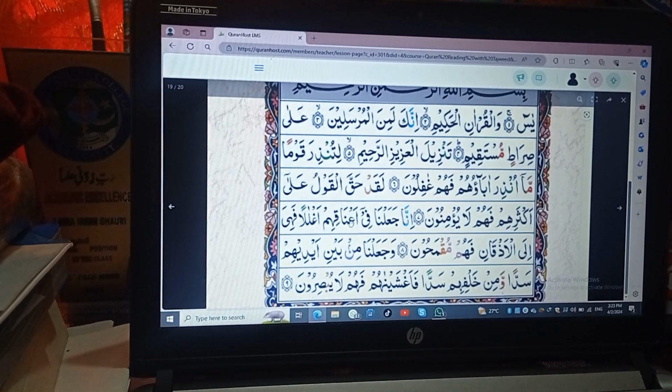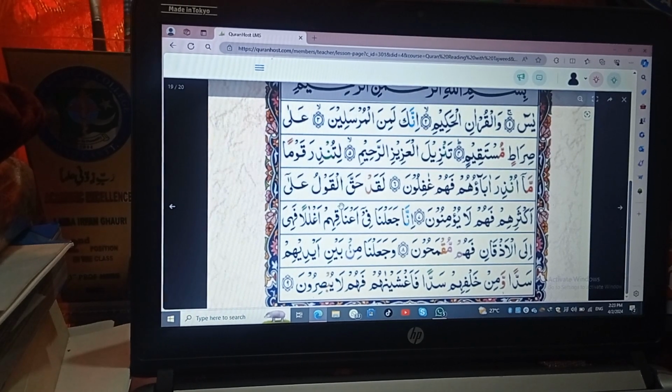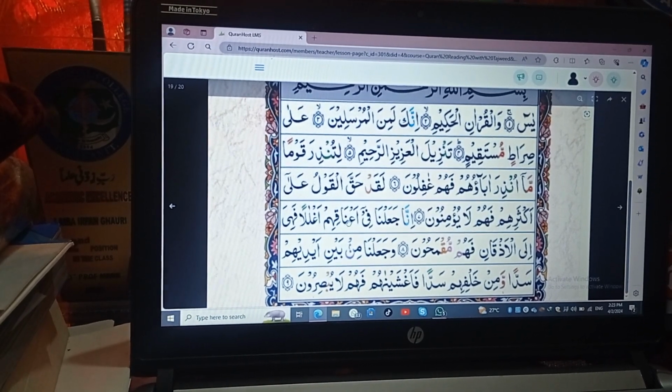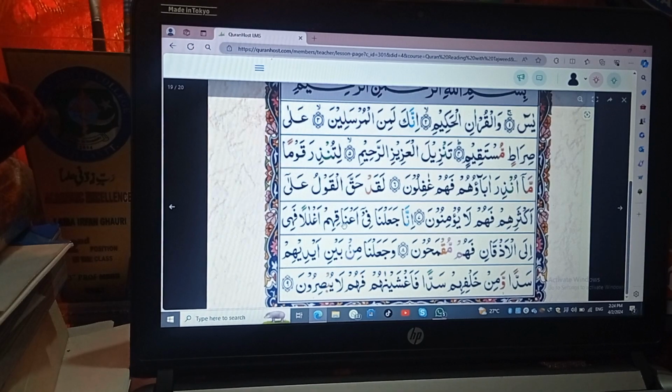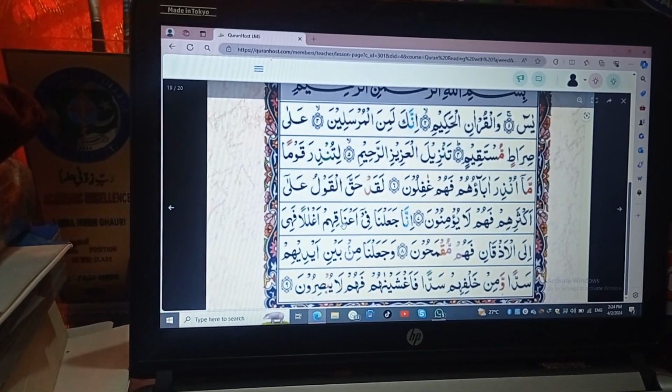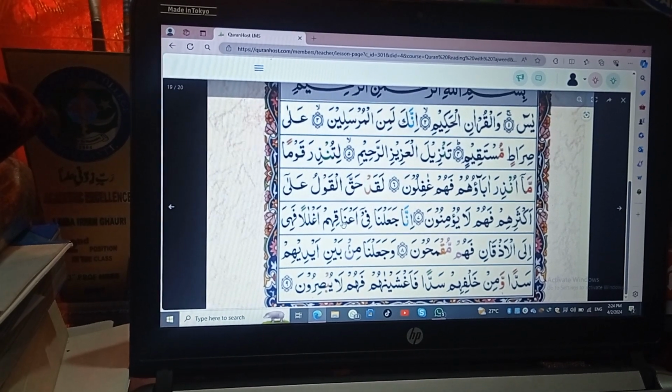Then a'naqihim. In this word, ain has a sukoon sign on it, and meem also has a sukoon. So we have to follow the rule of sukoon here, and we have to read it simply. We don't have to follow the rule of qalqala here because these are not qalqala letters.